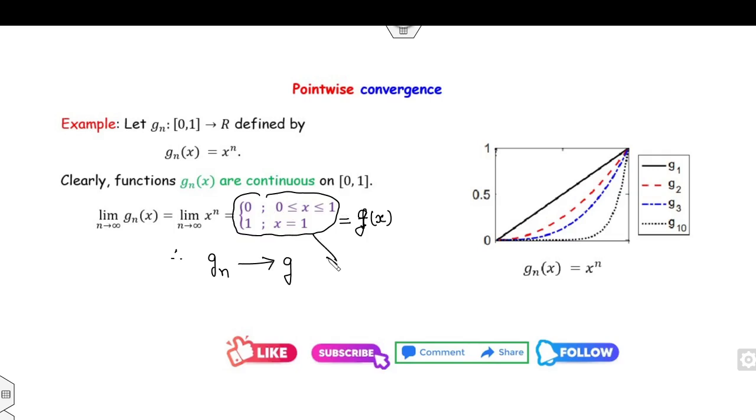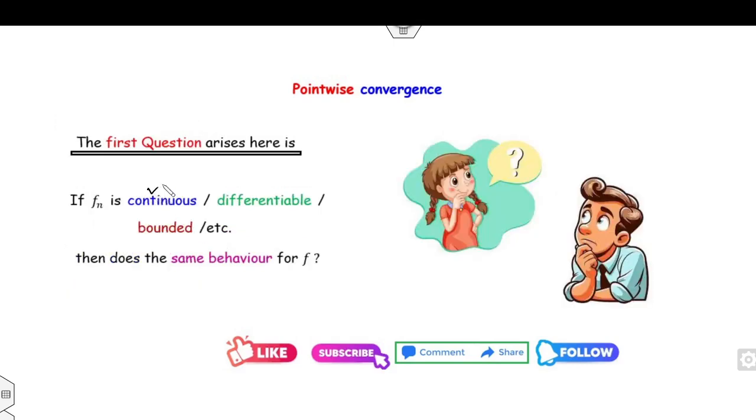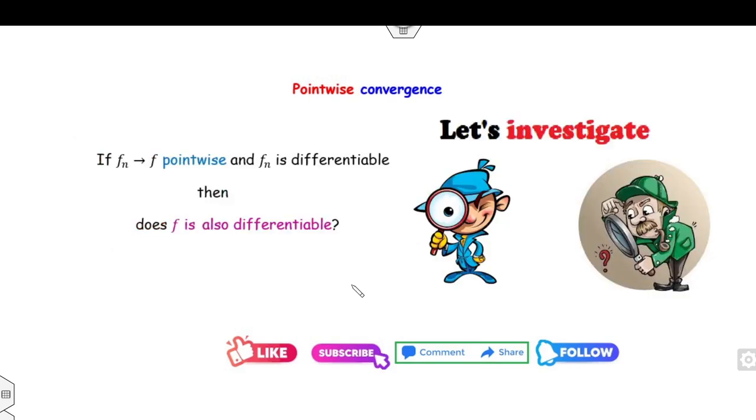Now can you say that this function is continuous? Is it continuous? No, this function is discontinuous at x equal to 1. So therefore, we can say g(x) is not continuous at every point of this domain. Fine. So what is the investigation? If fn is continuous, does the limit behave the same? Not always. It is not always continuous. Now look at the second investigation.